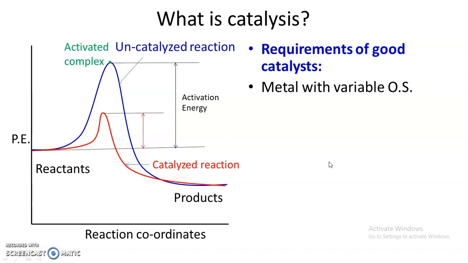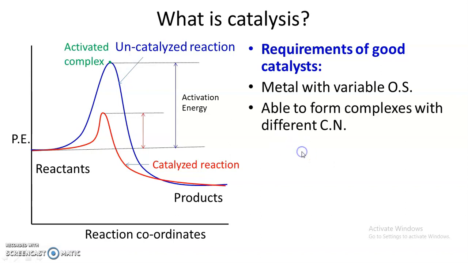That metal should show variable oxidation states. Then it must be capable of forming many complexes with wide range of coordination numbers or different coordination numbers. This is another requirement.